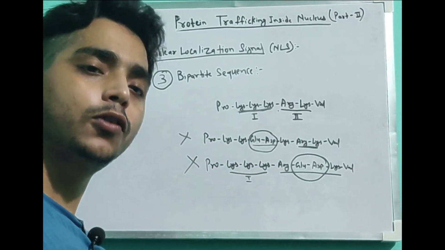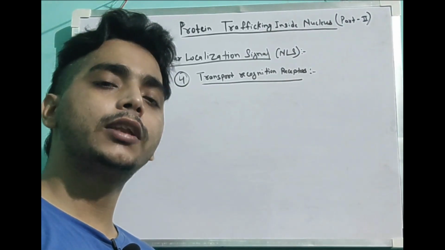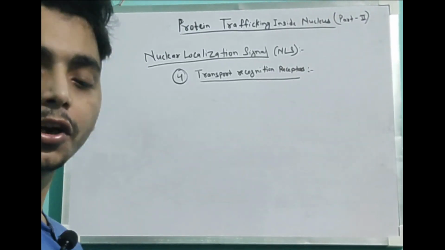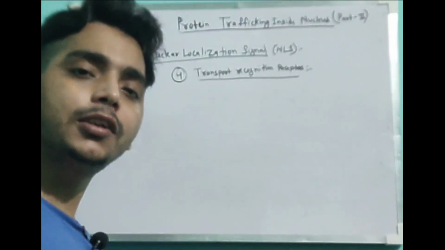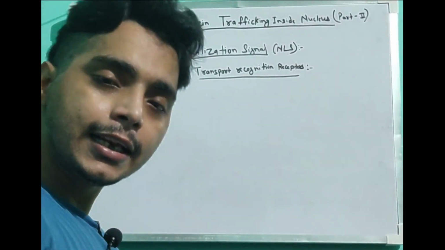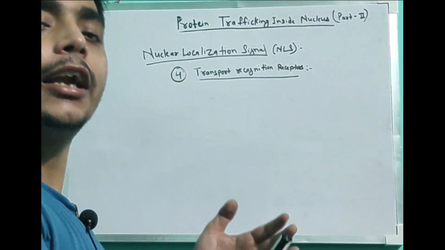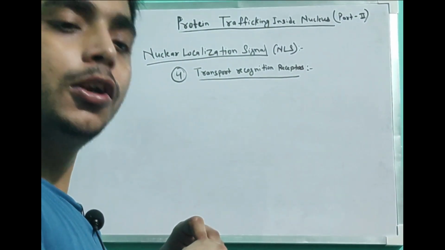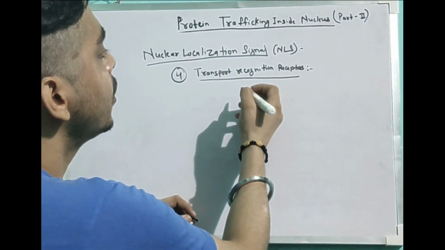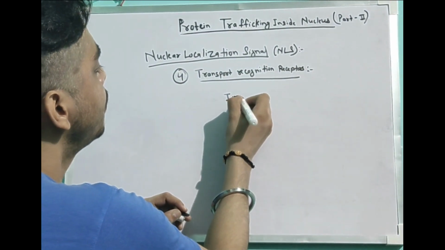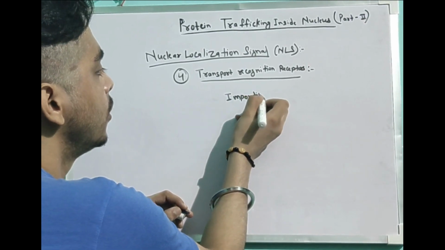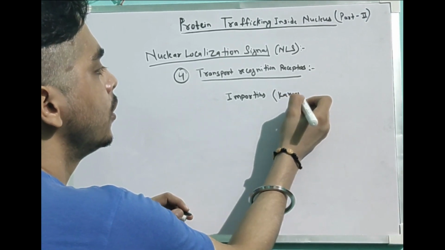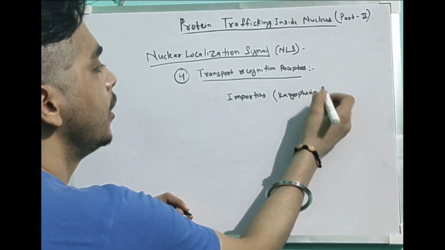So let's move on to our fourth and last point, which is the transport recognition receptor. These transport recognition receptors recognize the NLS in any protein and take it to the nuclear pore complex, where they bind to the cytoplasmic filament and move inside the nucleus. What are these transport recognition receptors? Basically these are the importins. These importins are a member of the karyopherin family.